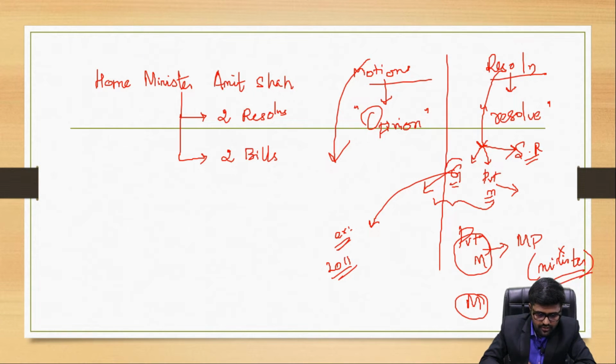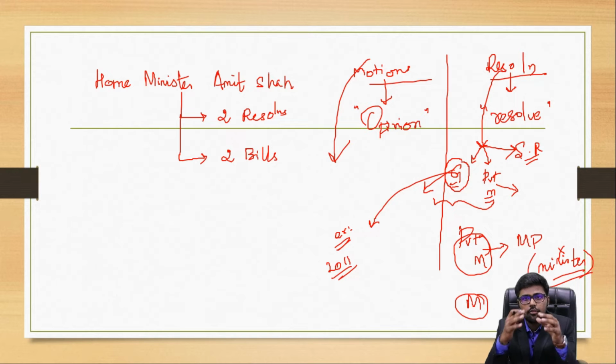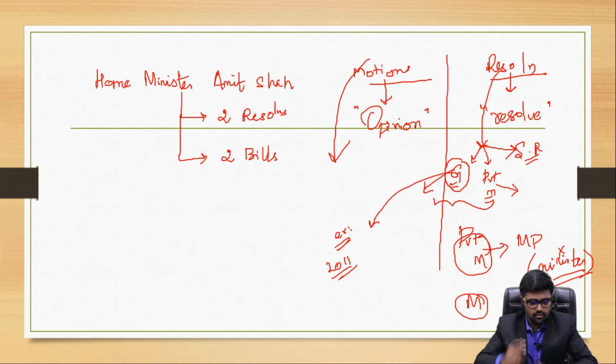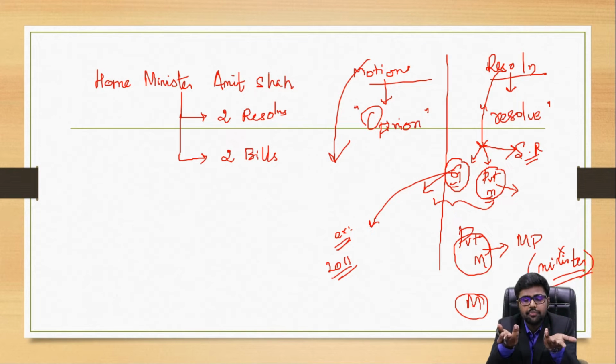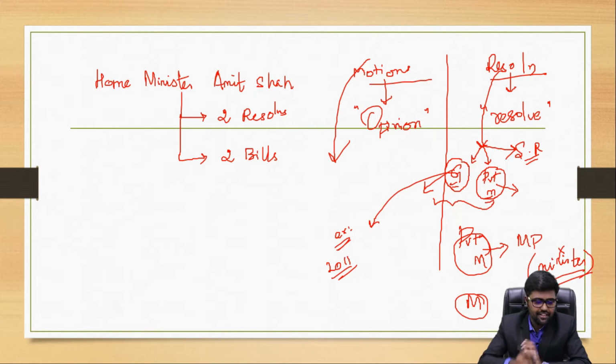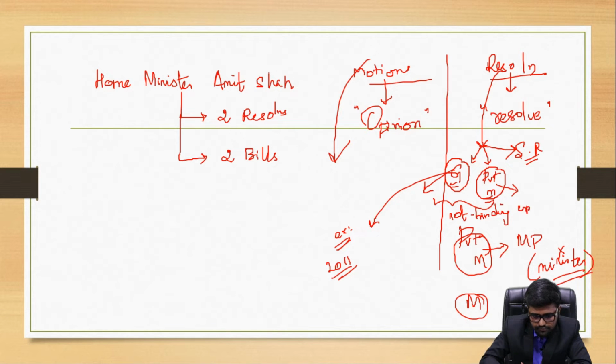Now you can understand that a government resolution is not binding upon the government. A private member resolution obviously is also not going to bind the government because it is from a private member. See, if a minister's resolution itself is not binding, how will a private member's be binding? So both are not binding upon the government. I guess you are clear with it.